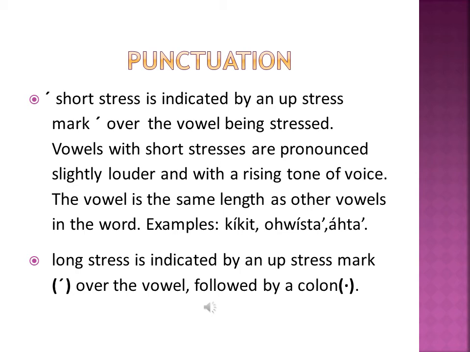Punctuation. A short stress is indicated by an up stress mark over the vowel being stressed. Vowels with short stresses are pronounced slightly louder with a rising tone of voice. The vowel is the same length as other vowels in the word. Examples: get, oista, and atta. A long stress is indicated by an up stress mark over the vowel followed by a colon.